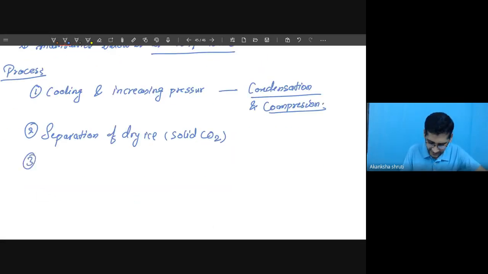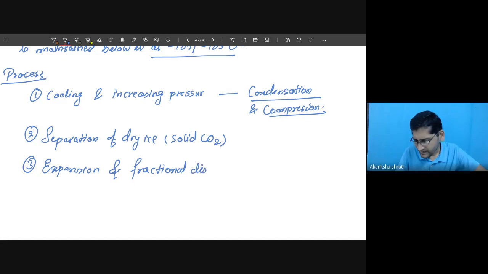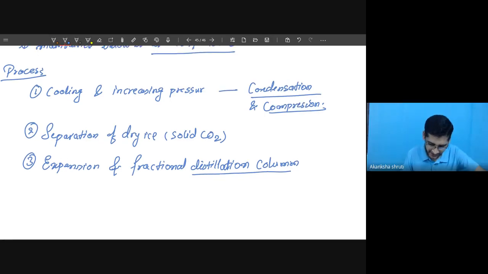Then there is expansion. And where does this expansion occur? In the fractional distillation column. So different components are collected in different forms. These are the three important processes.